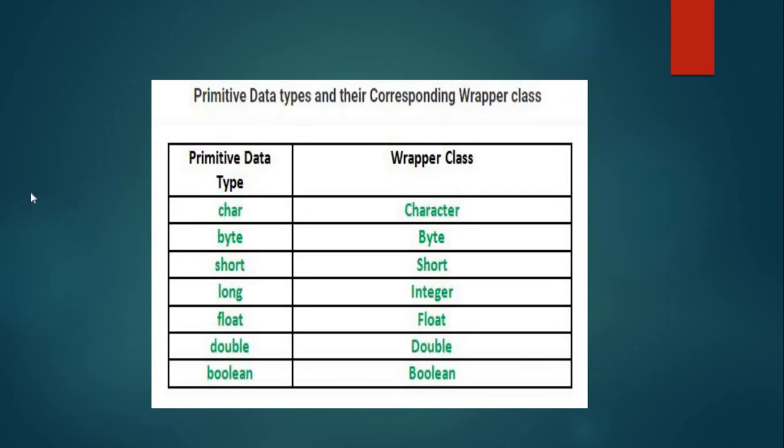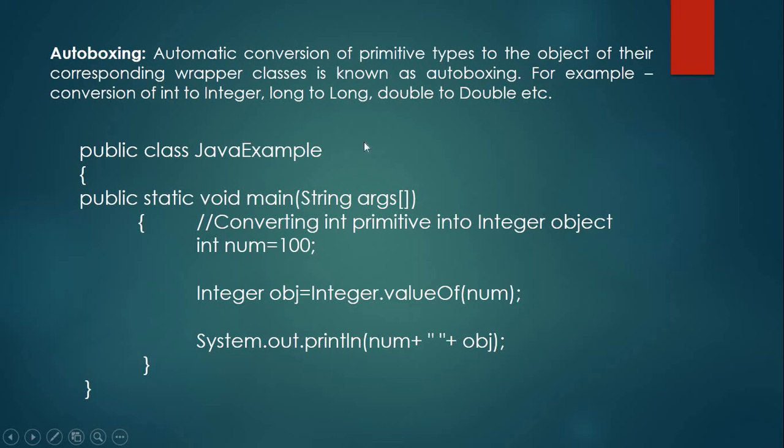Okay, so here we have these 8 primitive data types. The char data type will have Character Wrapper class, byte has Byte Wrapper class, short has Short Wrapper class, double and boolean have Double and Boolean. And also our int data type will have Wrapper class Integer.